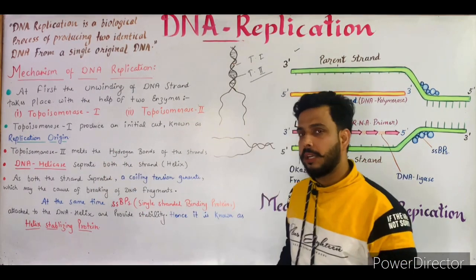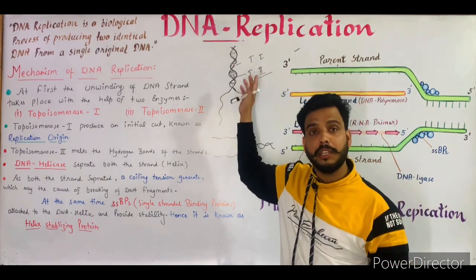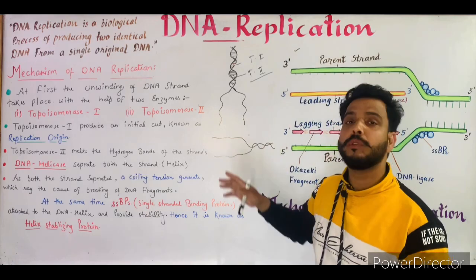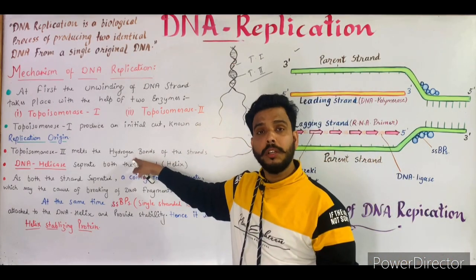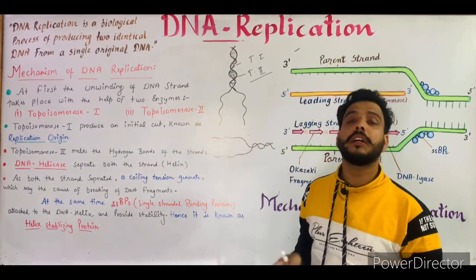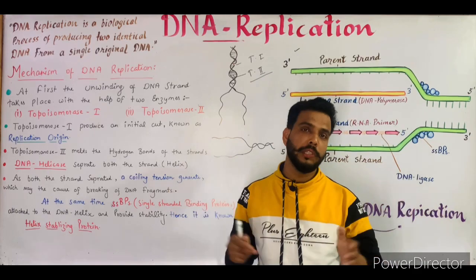So to summarize these 3 points: the first one is topoisomerase first, which produces an initial cut in the DNA segment. The second one is topoisomerase second, which melts the hydrogen bond between both the strands. And the third one is the DNA helicase enzyme, which separates both the strands or both the helix.